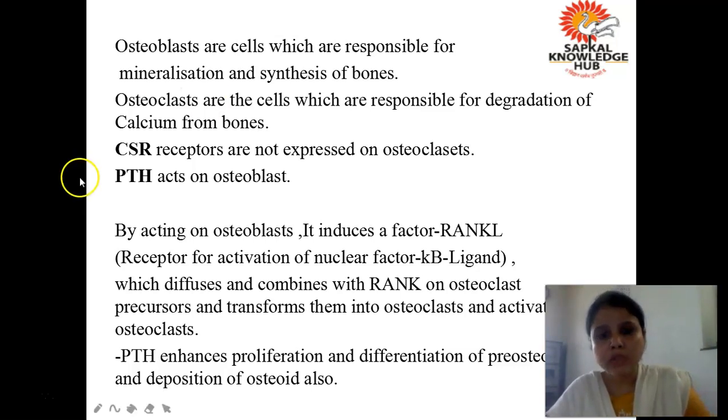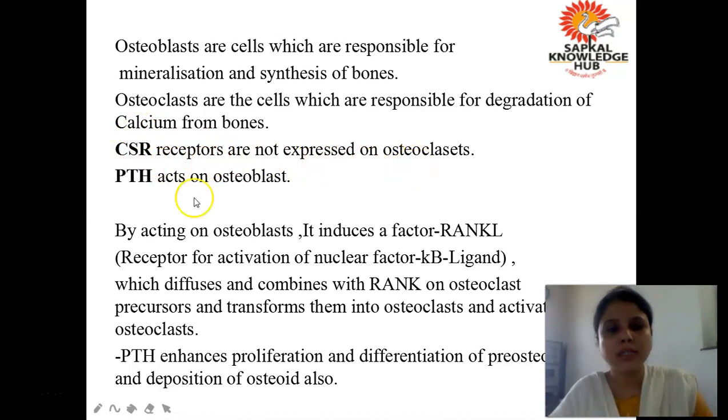Are you getting? Now see, try to pay attention here. CSR receptors, that is the calcium sensing receptors, are not expressed on osteoclast.